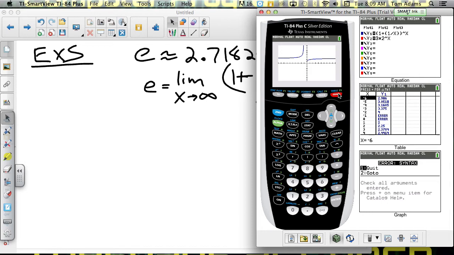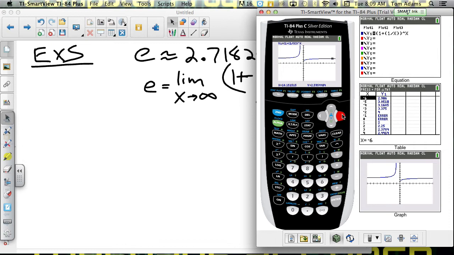And so what Euler did is he did some pretty fancy math, and I don't have time to go through all that stuff today. We'll learn about that in calculus next year. But what he did is he just started plugging in a bunch of values for x. And so if you plug in a really big value for x, notice that the corresponding y value is